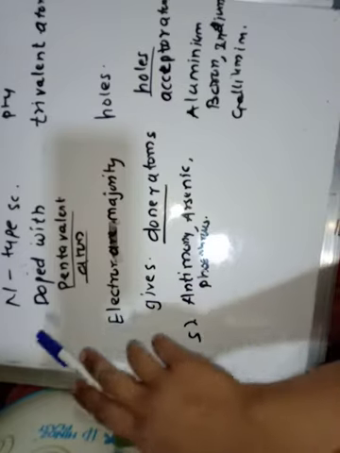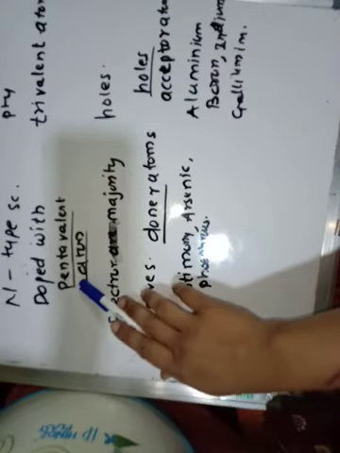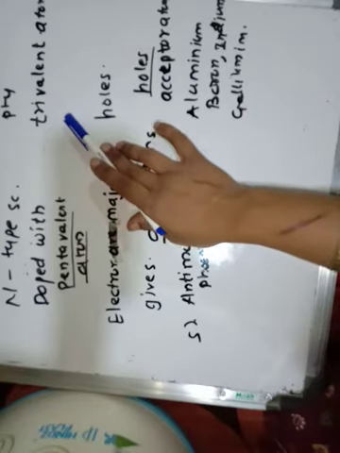So what is the meaning of dope? Dope is a kind of process of adding impurities. Means when we want to add impurity atoms in semiconductors, the process of adding that impurity is known as doping. So n-type is doped with pentavalent and p-type is doped with trivalent. So this is the difference between the p-type and the n-type.